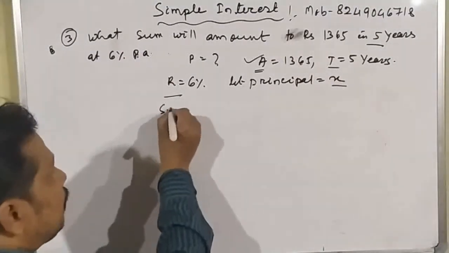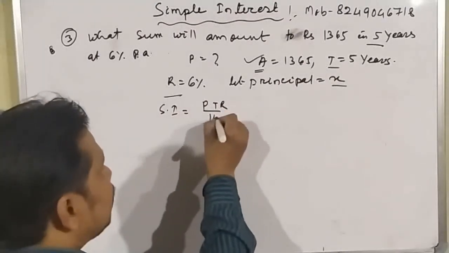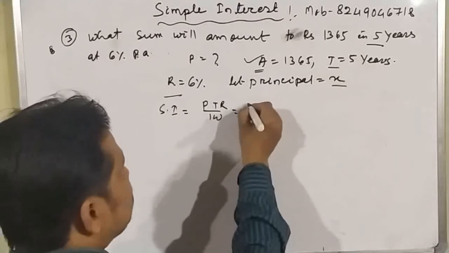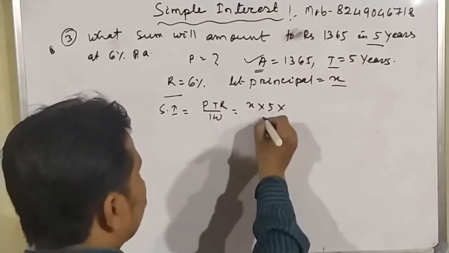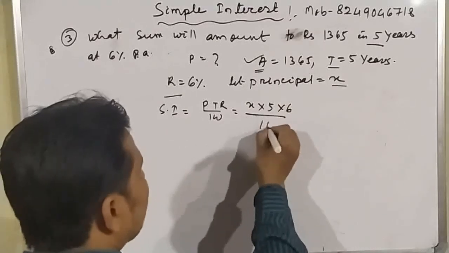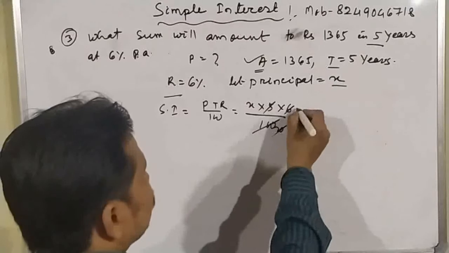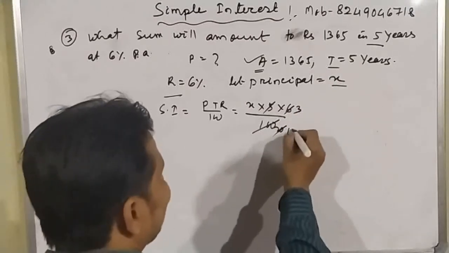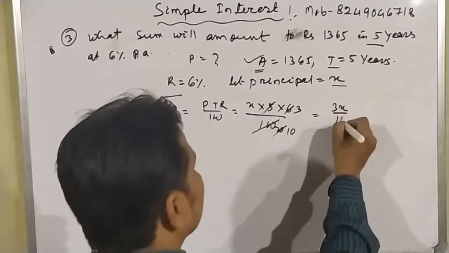Okay. So simple interest equals PTR by 100, which equals principal x into time 5 years into rate 6 divided by 100. So here 5 into 20, and 6 gives 3 and 10. So the simple interest equals 3x by 10.